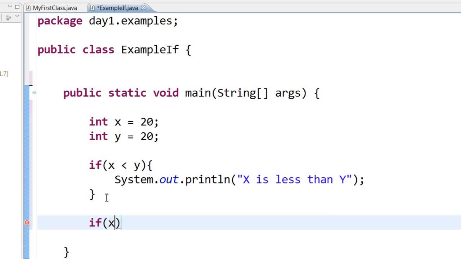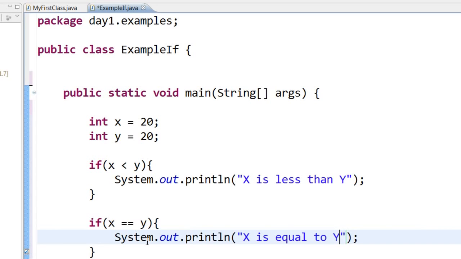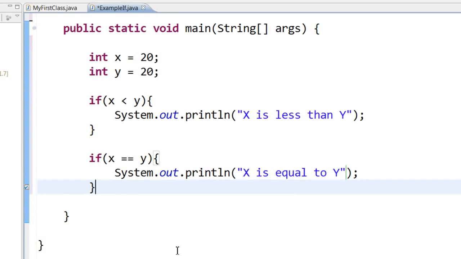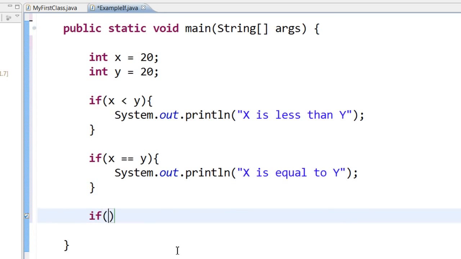If x is equal to y. The way you say equal is you have to say equal to equal to. If x is equal to y, that means if the values of x and y are the same, x is equal to y. Let's check if x is greater than y.